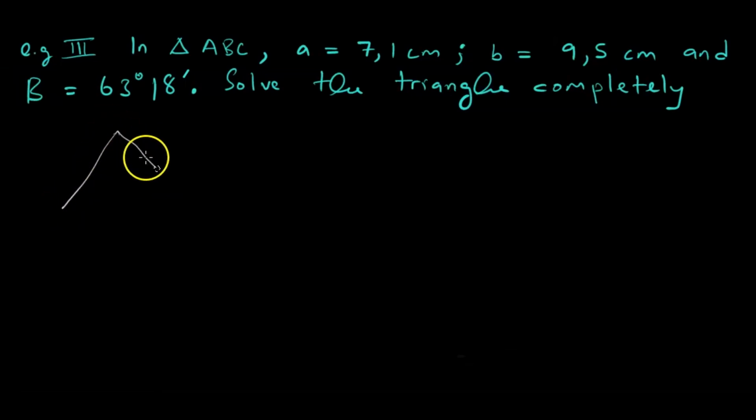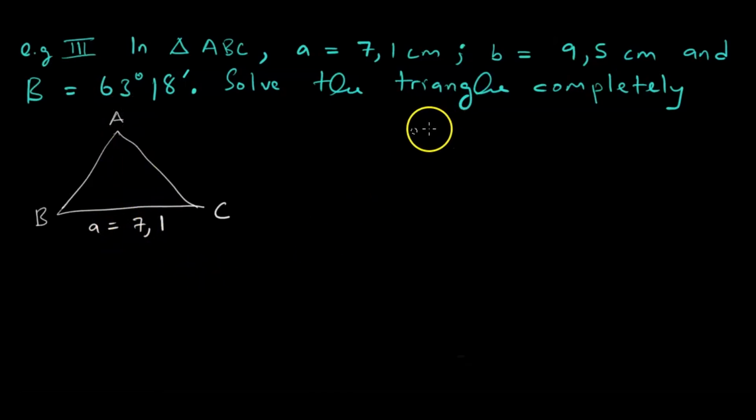But to solve that question, we do what we always did. We need a sketch triangle. Then this is triangle ABC. We are told that A, which is opposite A, is equal to 7.1 centimeters. We are told that B, which is opposite B, is equal to 9.5 centimeters.